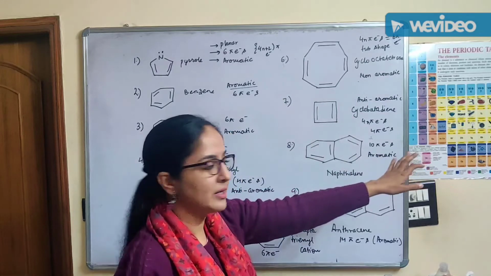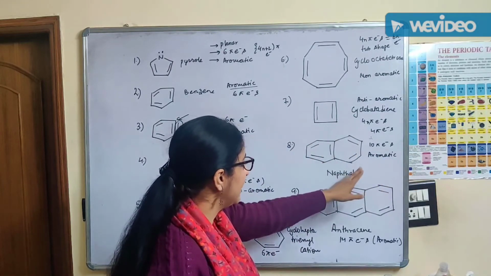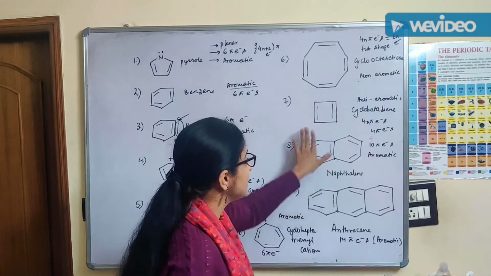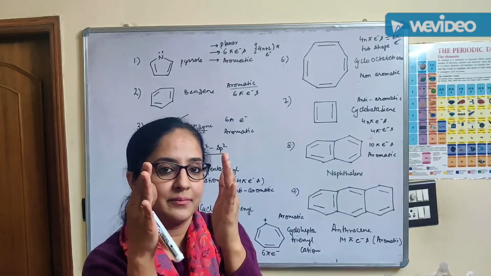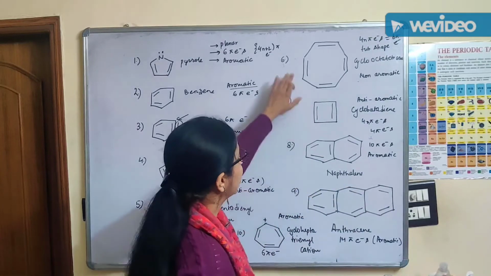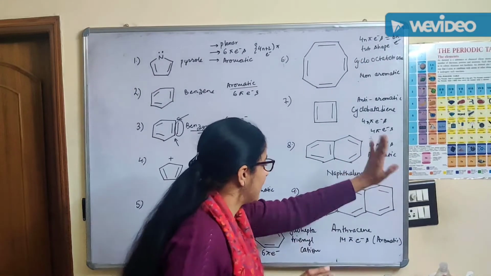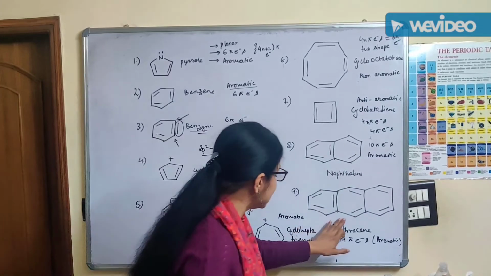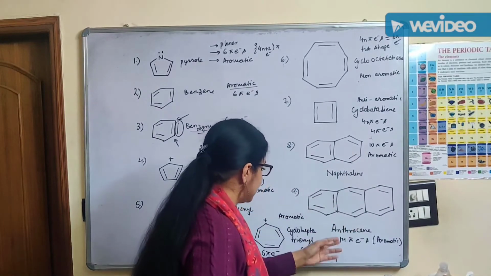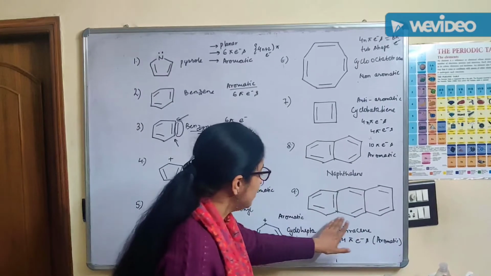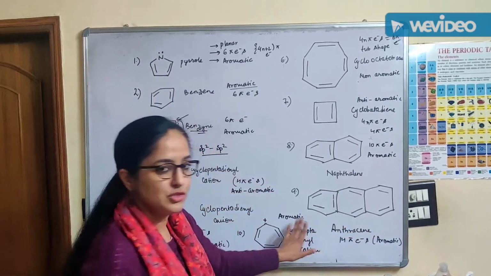All carbons are planar. This entire structure is planar. Now I am not saying that this is a single ring. These are 2 rings. So don't think that this is a big ring. These are 2 6-membered rings, right? So they are aromatic. The ninth compound, second but last, right? So this is anthracene. Anthracene is also 3 benzene rings joined together.